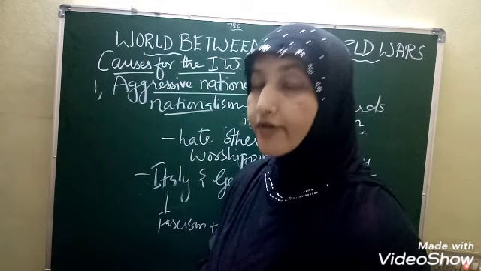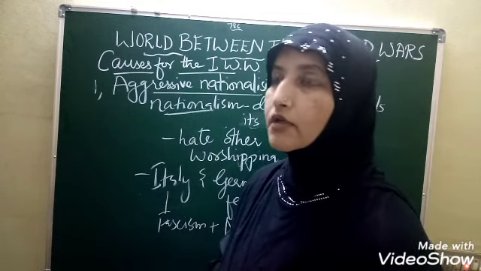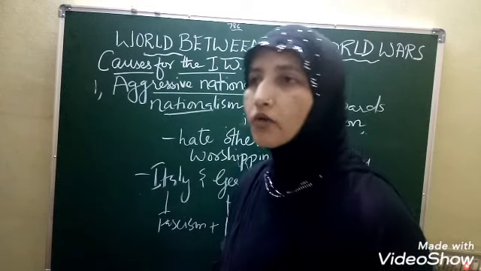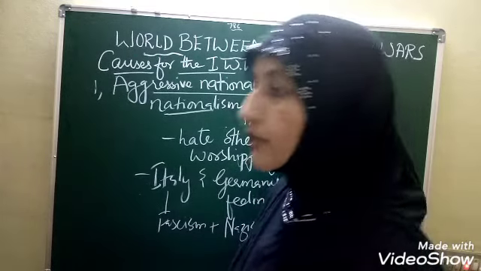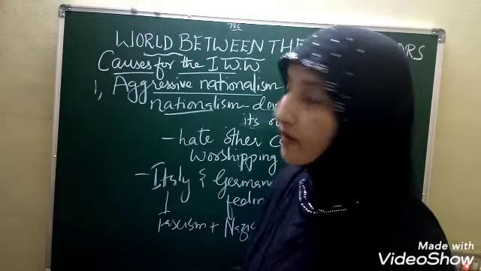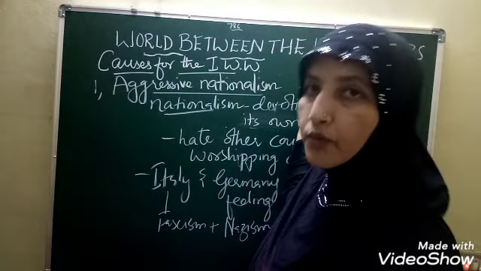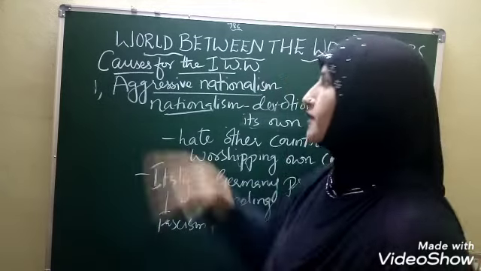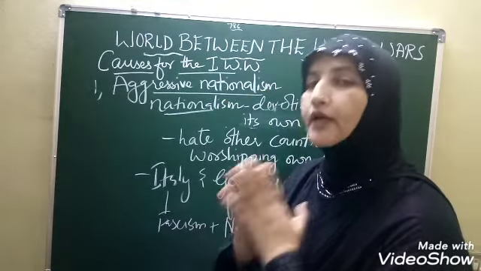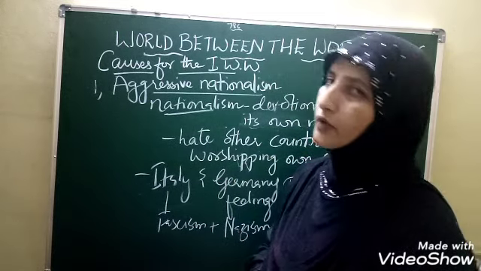Children, in yesterday's class, we discussed the world between the world wars, and the 20th century, which was declared by Eric Hobsbawm as the age of extremes. Today, the same lesson, the world between the world wars, and our topic is the causes for the First World War. Today, we are going to discuss the various causes for the First World War.